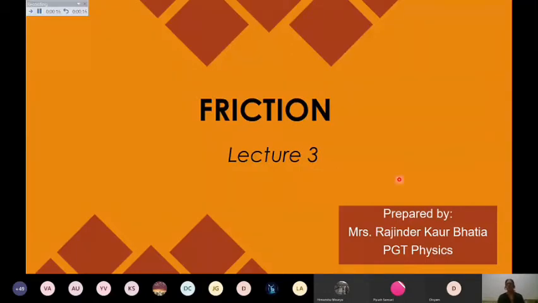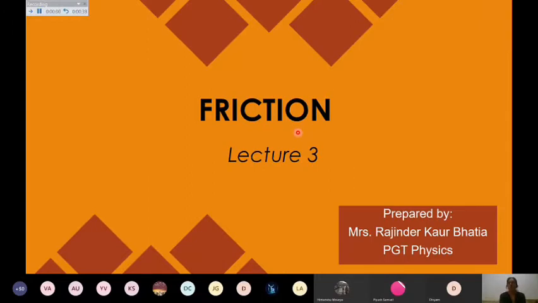We were discussing friction in the previous class as well, so we are doing this in continuation. As we have discussed, friction is caused because of intermolecular forces, and at times we need it, because without friction we are not able to do so many jobs, and at the same time it is causing hindrance also at times.